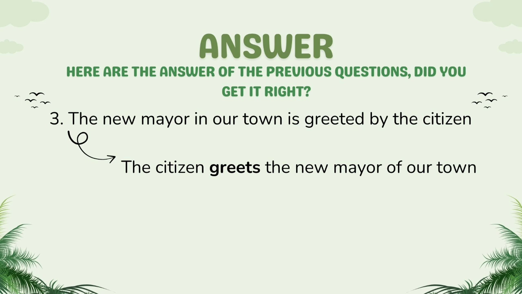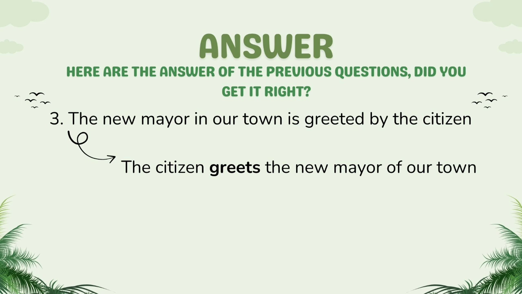Okay, and next, the new mayor in our town is created by the citizen. For number 3, it is passive voice, so you have to change it into the active form.